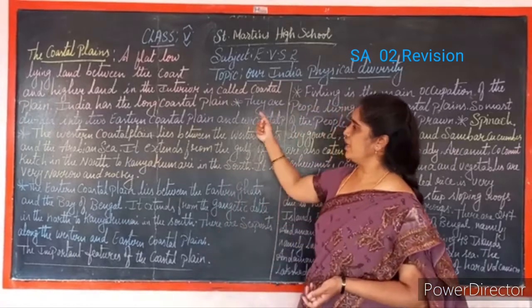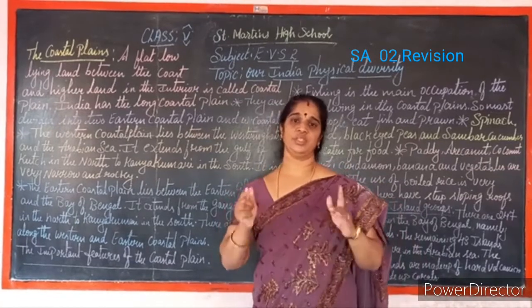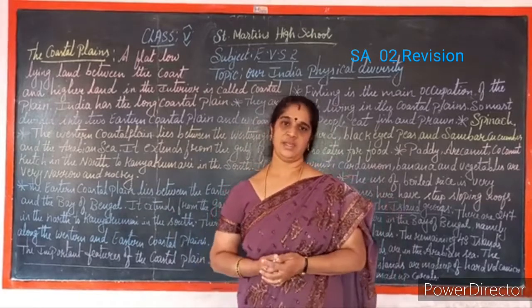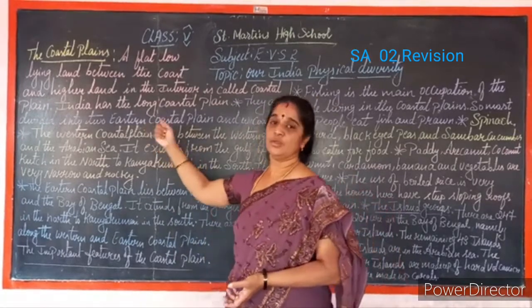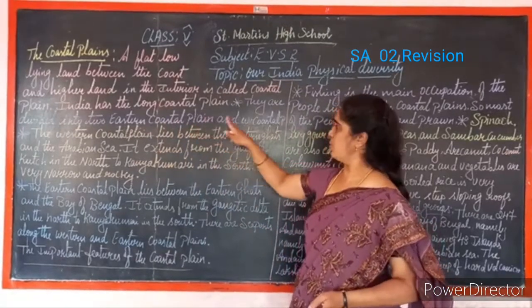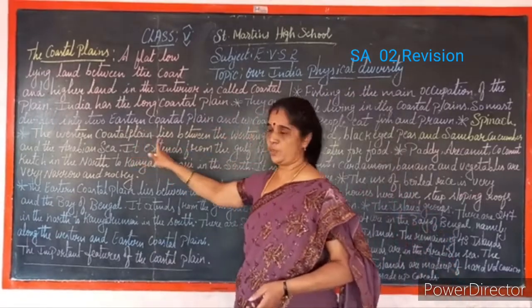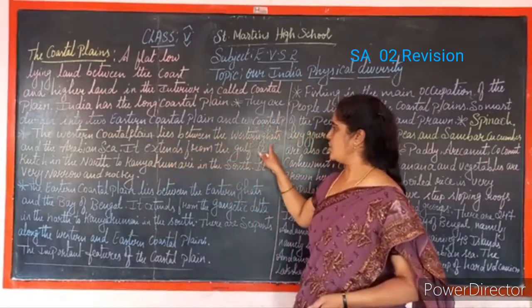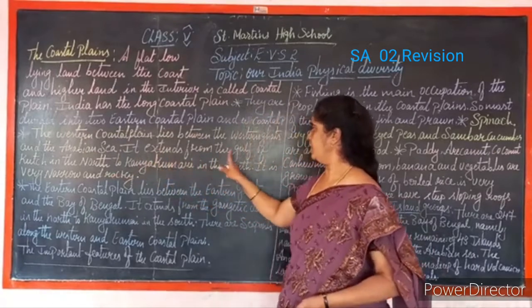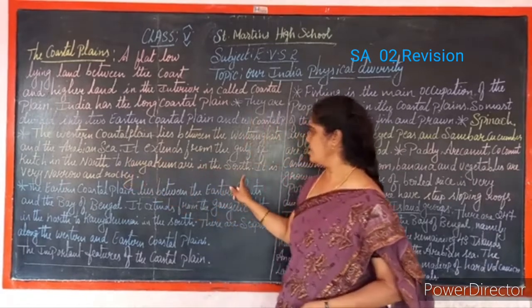How it is means they are divided into two. Normally, in the previous class I explained about our India. It is being divided into Eastern Ghats and Western Ghats. Likewise, here the coastal plain has been divided into two. They are Eastern Coastal Plain and Western Coastal Plain. So, the Western Coastal Plain lies between the Western Ghats and the Arabian Sea. It extends from the Gulf of Kutch in the north to Kanyakumari in the south.